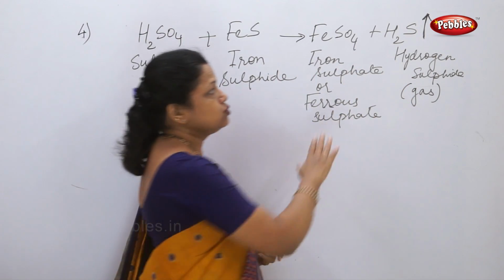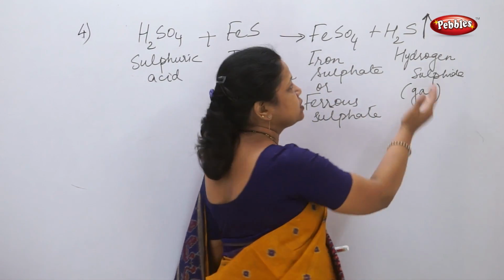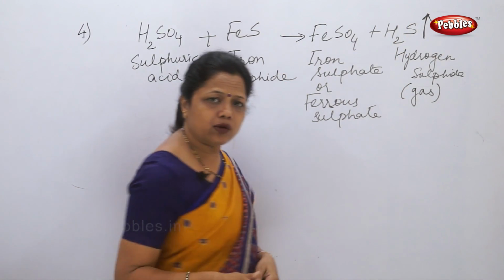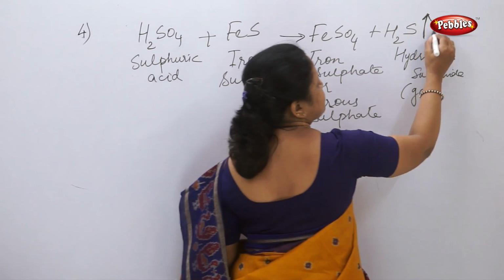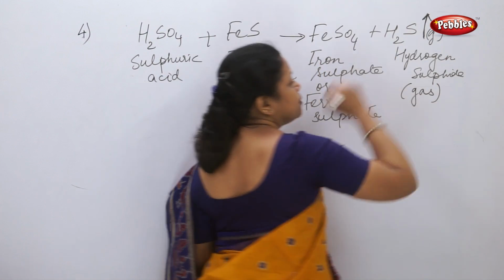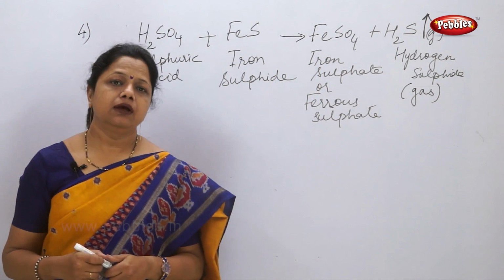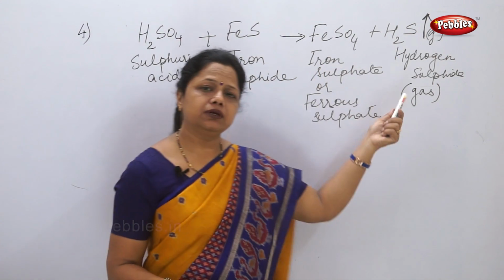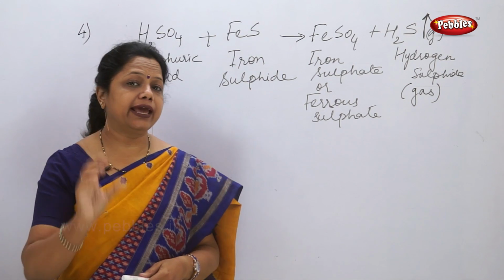The symbol used on the right hand side of the equation, an upward arrow, shows that it is a gas. Many times it will be written in brackets as (g). Now this is the gas which is formed, which has a rotten egg smell.